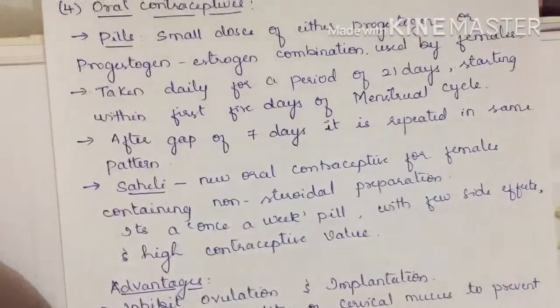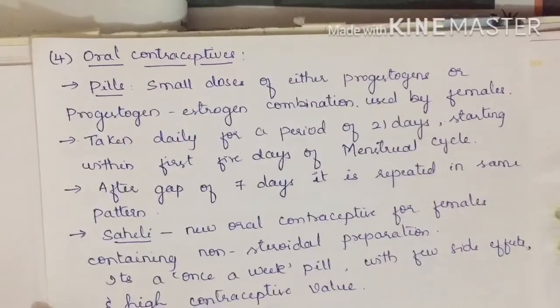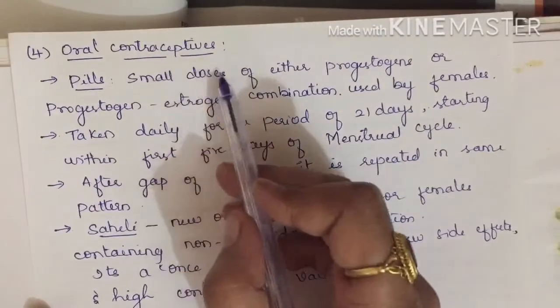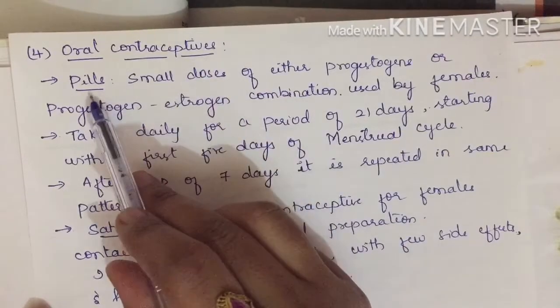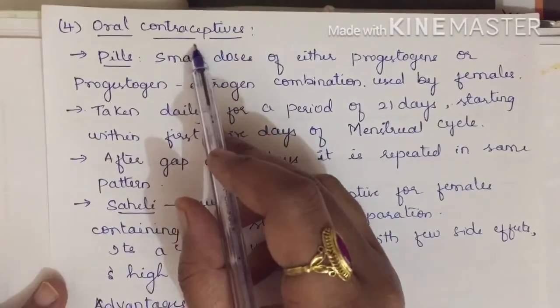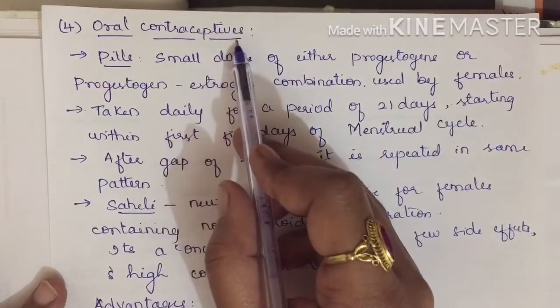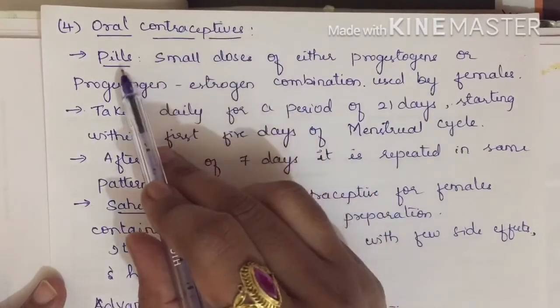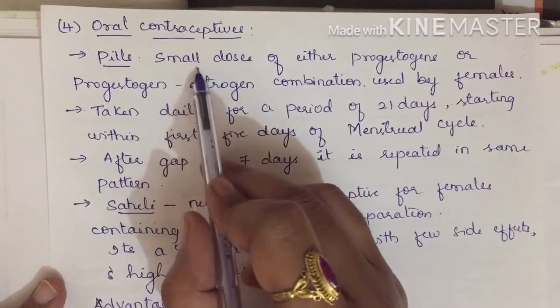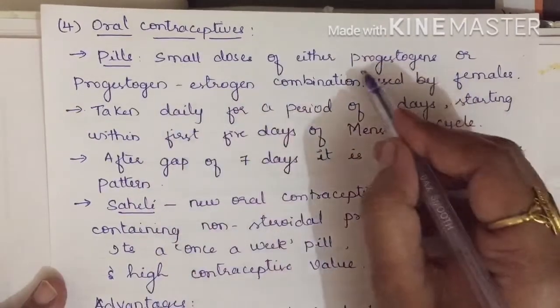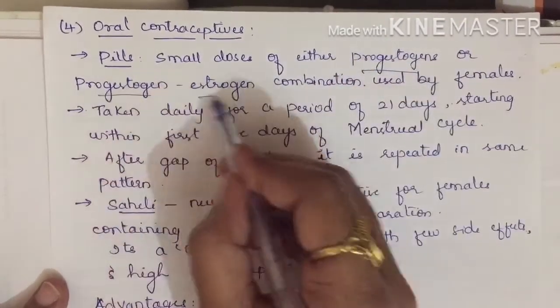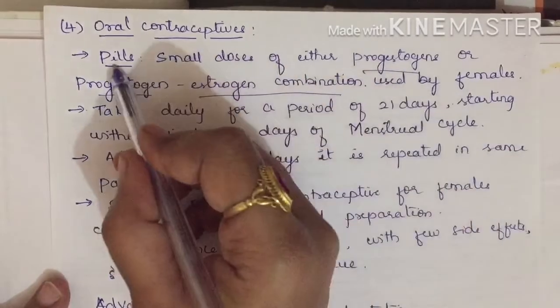Next, the fourth one is oral contraceptives. As I said, these are taken orally in the form of tablets, so they are called pills. These pills consist of small doses of either progestogen or a progestogen-estrogen combination, which are hormones.